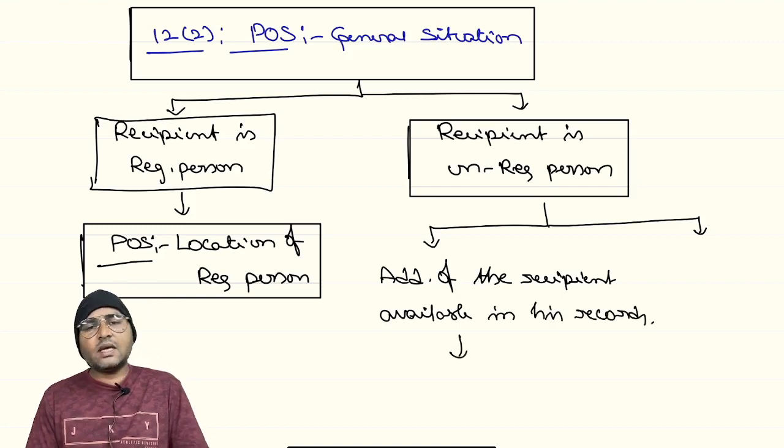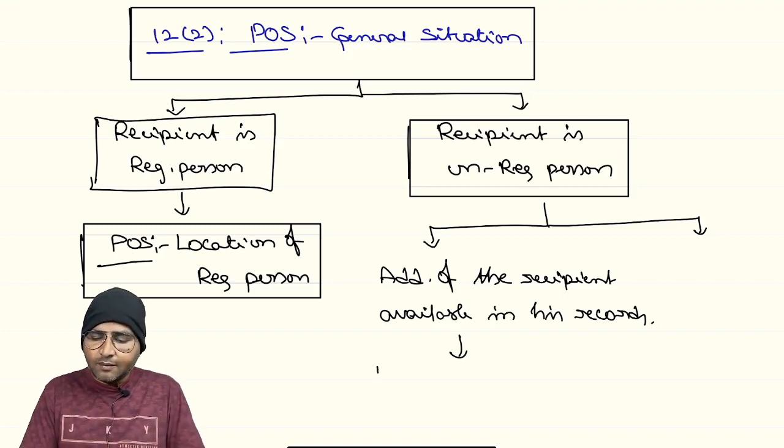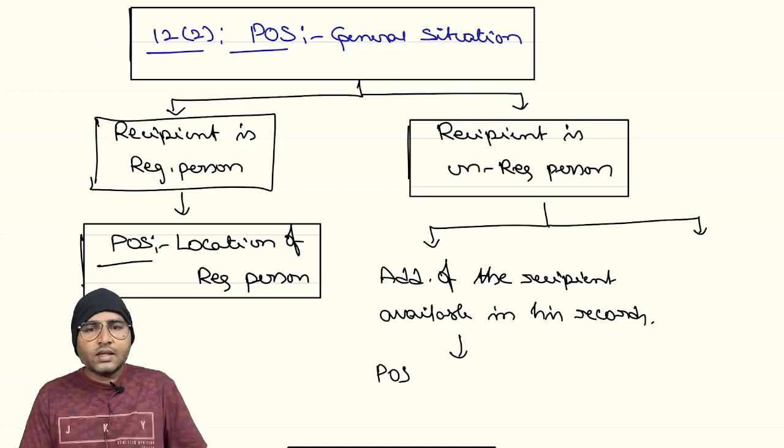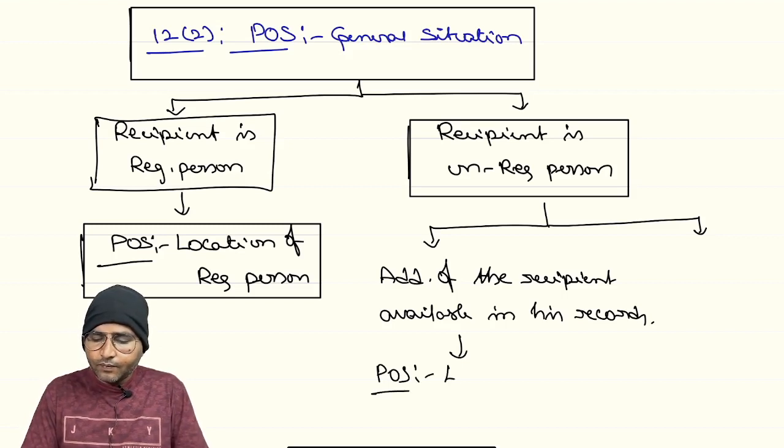If the address of the recipient is available in his records, then the place of supply will be the location or address of the recipient.